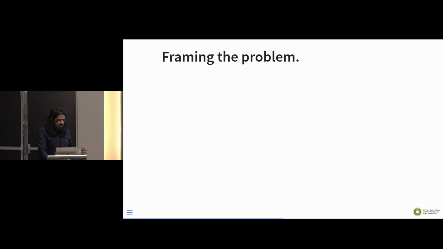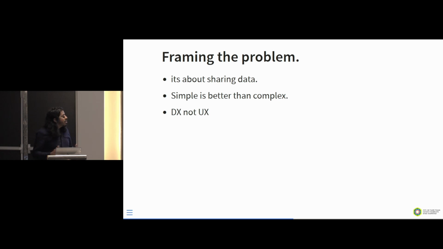So going back to this, after characterizing, we want to frame the problem. It's actually about sharing data. That's the key thing. It's not an applications problem in this case. It's a data problem the way we're viewing it. And then taking from the Zen of Python, simple is better than complex. We want to keep it as simple as possible. And then talking about program interfaces or APIs, for us it's about the developer experience, not the user experience. So we want to make the developer experience a really good experience.